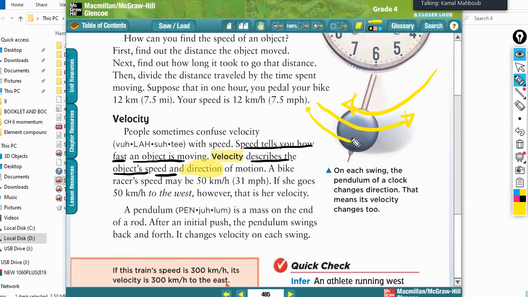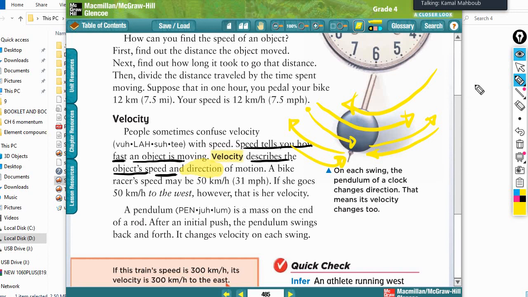When it moves down, it will speed up. Then it slows down again, and speeds up, and slows down again, like that. That is velocity: changing speed and changing direction.